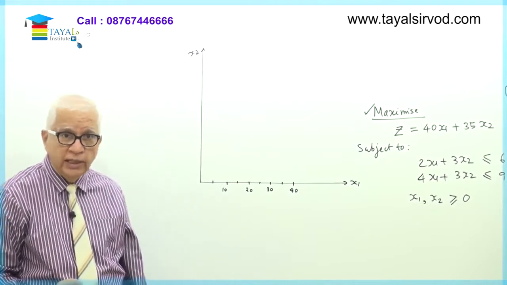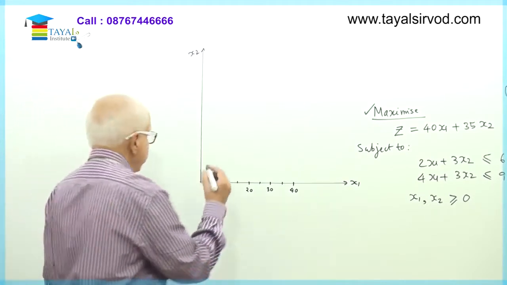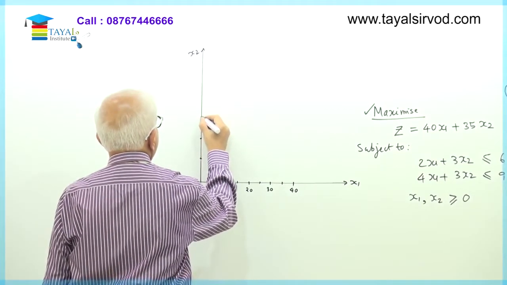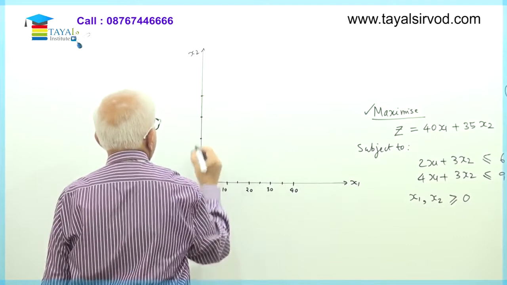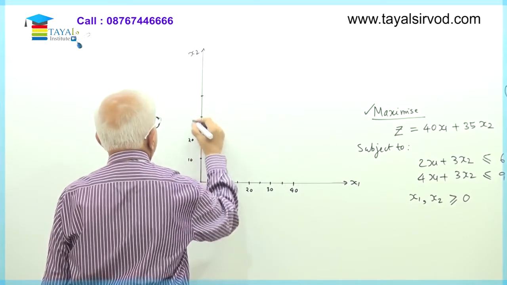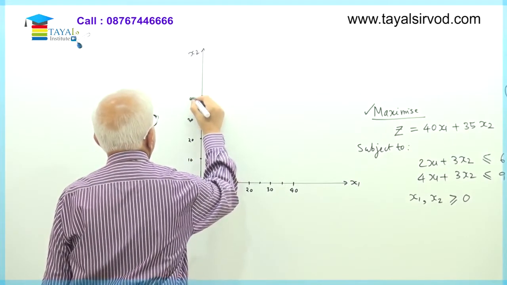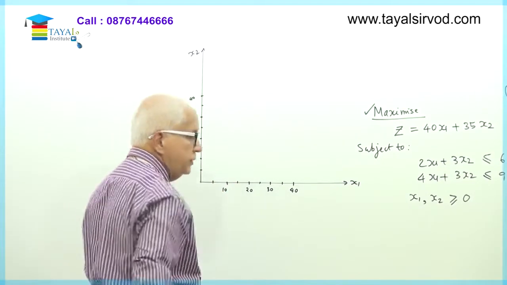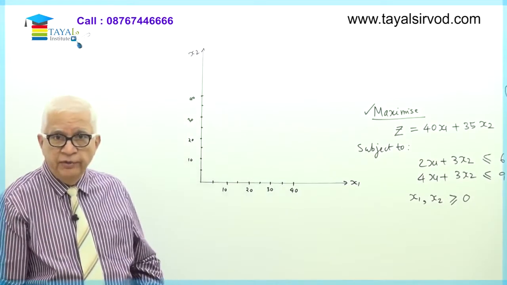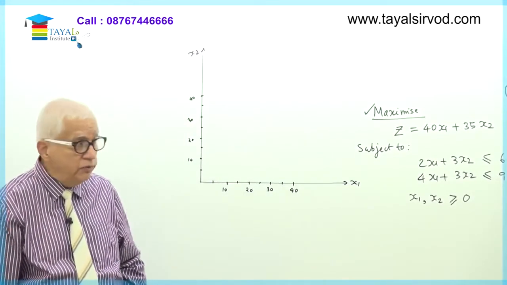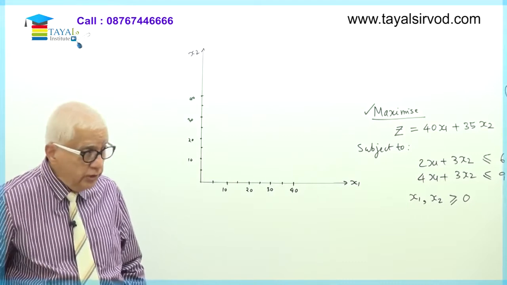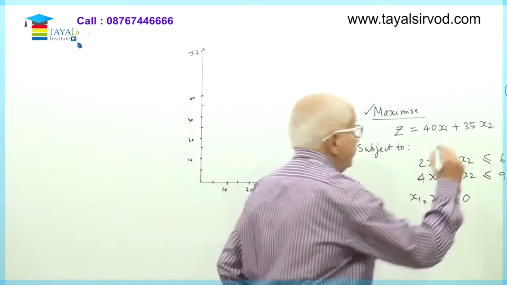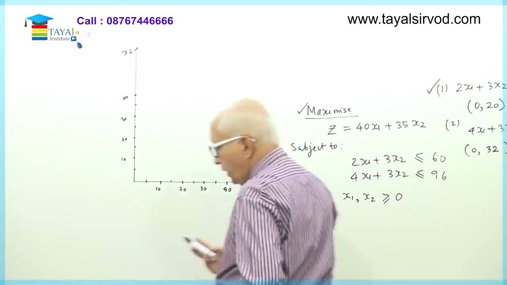Similarly, on the vertical axis, I'll take points up to about 40: 10, 20, 30, 40, and in between will be the middle values. So 5, 10, 15, 20, 25, 30, 35, 40 is what I have taken on the vertical and horizontal axis both. Fine. Now let me take up straight line number 1 to draw. This is the straight line which I am taking.